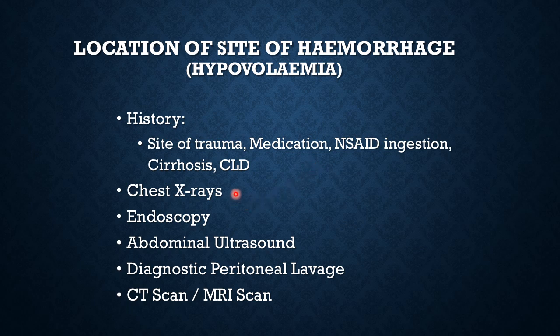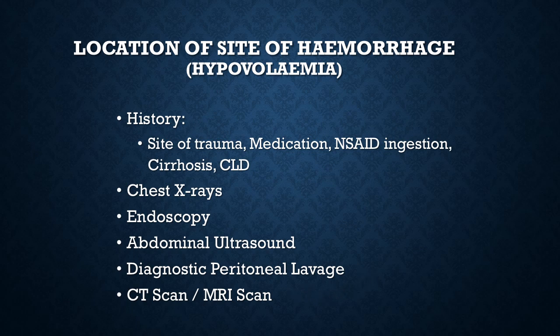Then chest X-rays, as we discussed already, show blood in the pleura, blood in the mediastinum. Then endoscopy would reveal bleeding from the gastric erosions or the esophageal varices. Abdominal ultrasound, already discussed, shows free fluid blood or blood clots in the peritoneum. Diagnostic peritoneal lavage would also give you an idea that there is intraperitoneal hemorrhage.